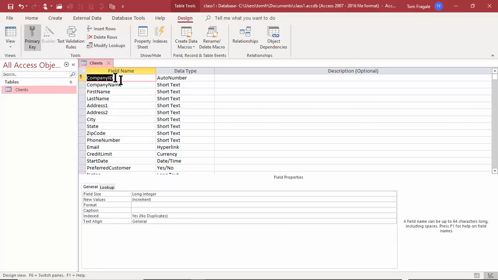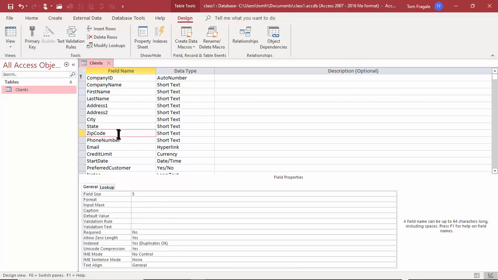Good. Now let's see what else we can do with these fields. So let's go to that zip code. And for the zip code, now we're seeing the 9-digit zip code here in the United States. So I'm actually going to change the field size to 10. We'll have 9 for the number and 1 for the dash. So we can always go back and change the different properties for our fields. We can change the field's name. We can change the field's properties.